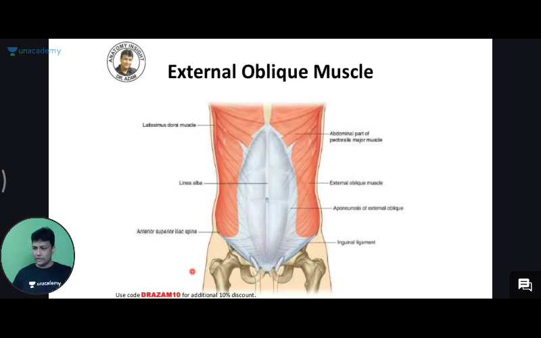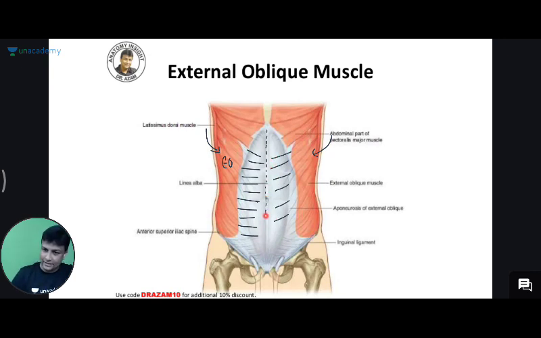Same anterior abdominal wall only, but this muscle, which is coming from the lateral side here, will be your external oblique muscle. Now this external oblique muscle will come here, and then I'll be having this aponeurosis. This whitish colored one that you're able to see here is your aponeurosis. And thank God doctors have given an easy name only. It is also known as external oblique aponeurosis. And from both sides, that will come and meet in the center. And in the center, you have that shallow depression known as linea alba. It will come and meet at linea alba.